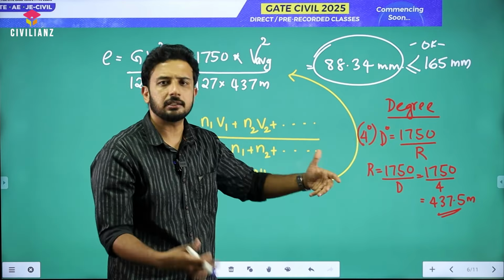Okay. Now let's move on to the second question. The second question is from fluid kinematics. There is a velocity vector that is 3i plus 5x j, shown in vector form. In the context of the fluid flow, which of these following statements are correct? There are 4 statements. It is an MCQ question, which means only one can be correct. Option A is the fluid is compressible and the flow is rotational. Option B, the fluid is incompressible and the flow is irrotational. Option C, compressible and rotational. And option D is incompressible and rotational.